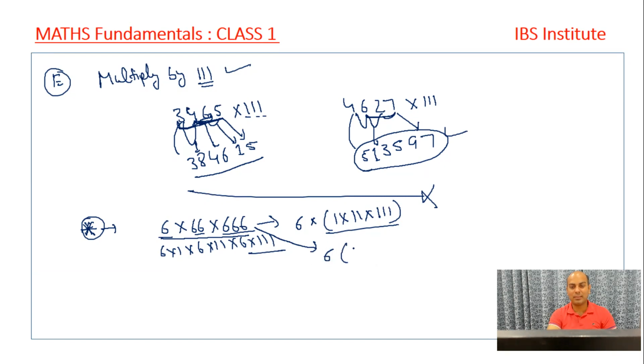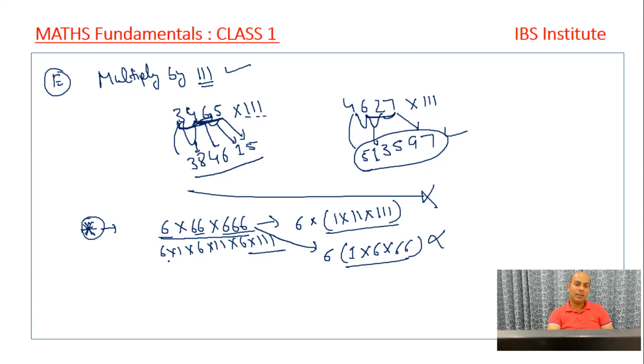He took 6 common, and then he says that I have taken one 6 common, and now I'm left with 1 here. Here we have two sixes, one six is common, so he said that one six is taken out, one six is left inside, right? And then here he said that three sixes are there, one six is taken out, and now he is left with two sixes, right? Out of 3 sixes, 1 six is taken out. We must be left with the 2 sixes only, right? So this is not the way the math works. Both these things are wrong, right?